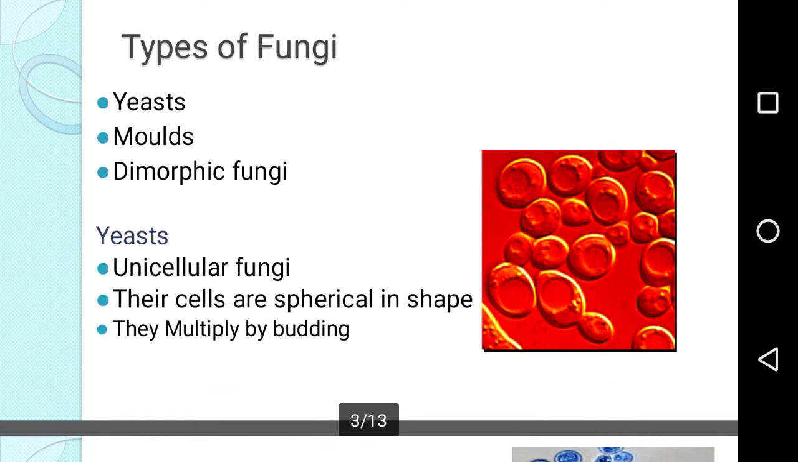Now, similar to the bacteria, these fungi also have different types like yeast, molds, and dimorphic fungi. So first we'll see what is meant by yeast. Yeasts are unicellular fungi. Their cells are spherical in shape and they multiply by budding. They look like the picture shown here.